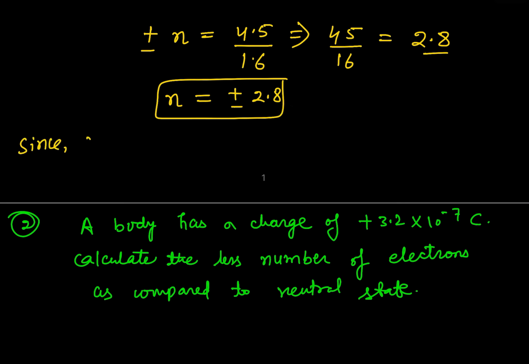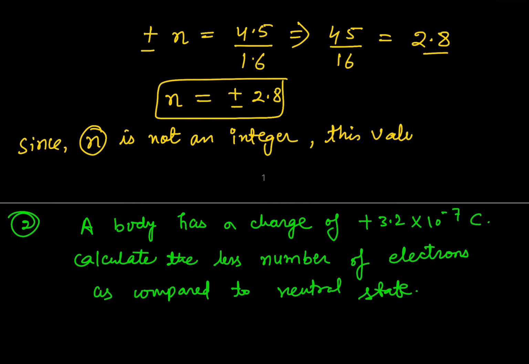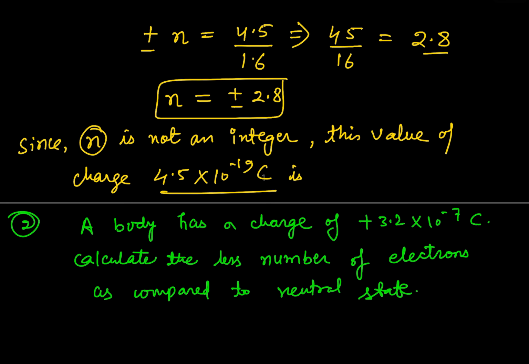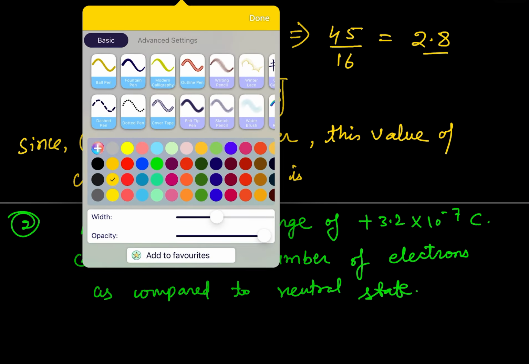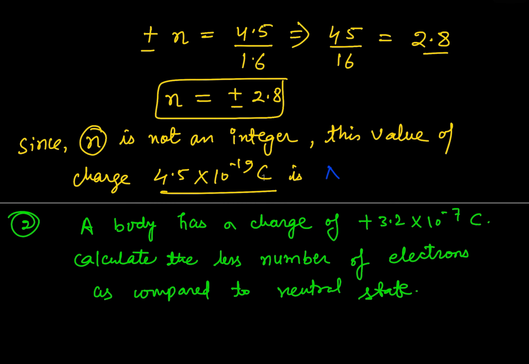Therefore, since n is not an integer, it is not an integral value, so it can't hold. So this value of charge, 4.5 into 10 to the power minus 19 coulomb given in the question, is strictly not possible.